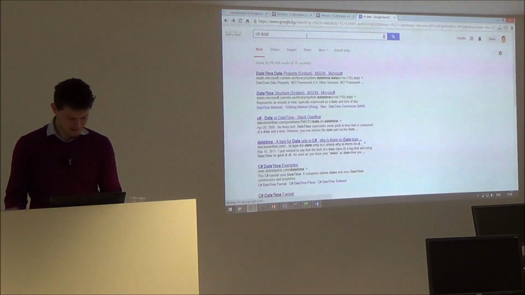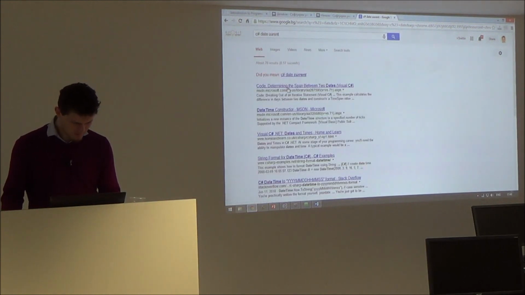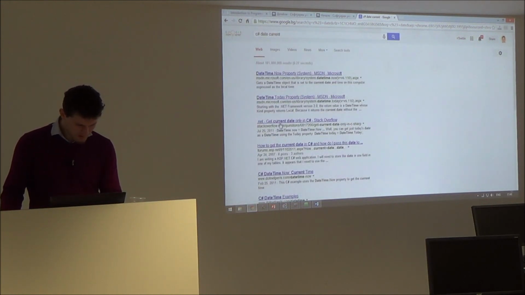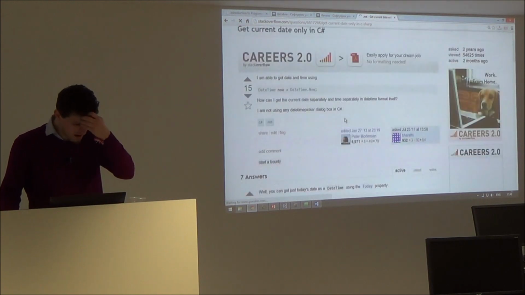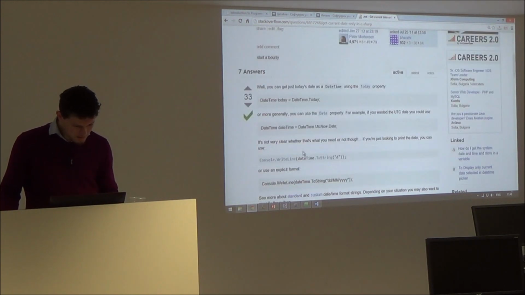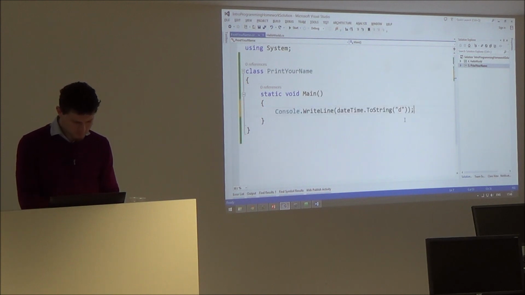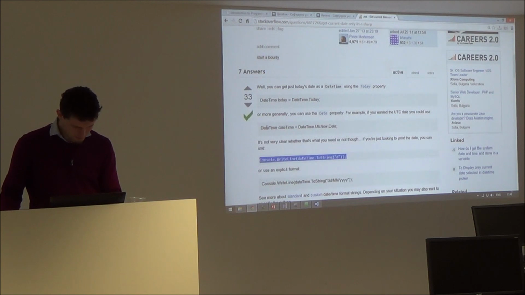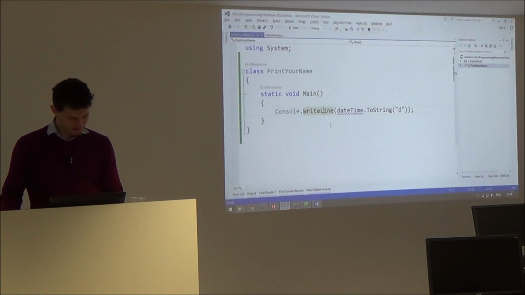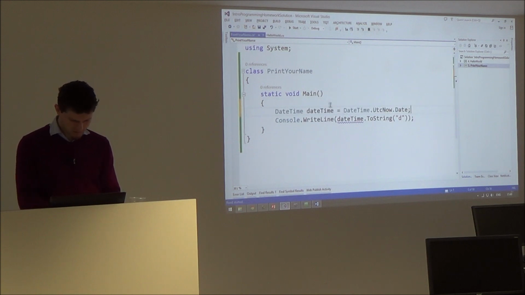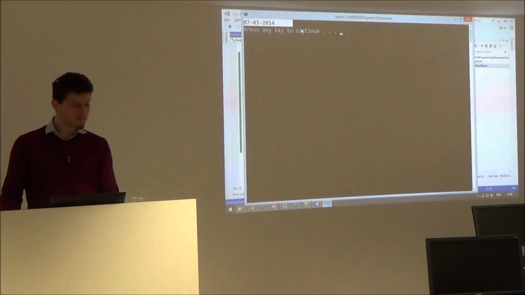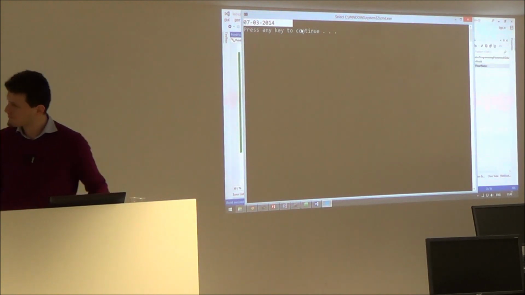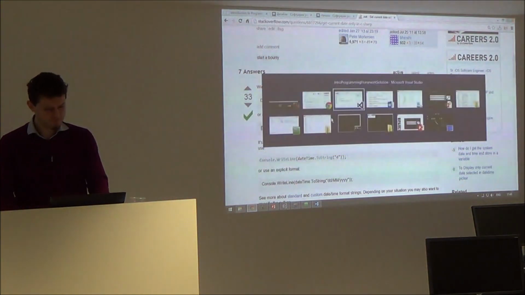No. Second attempt. Current date. Get current date only in C#. Wow. DateTime to Console.WriteLine something. Shall this do the job? No. DateTime. Maybe this comes with the previous one. Maybe. Control F5. Wow. 7th March 1914. This is how to search in Google.